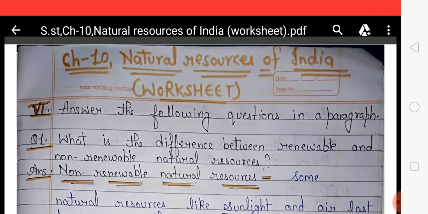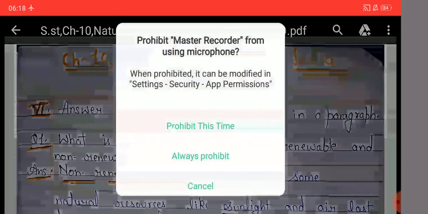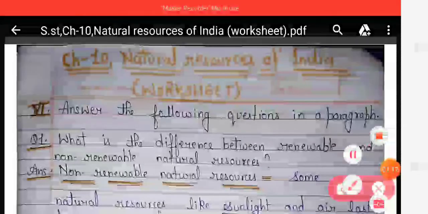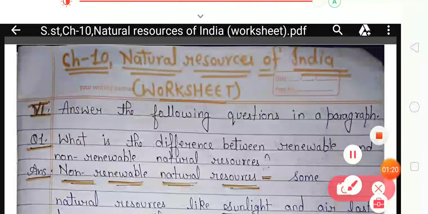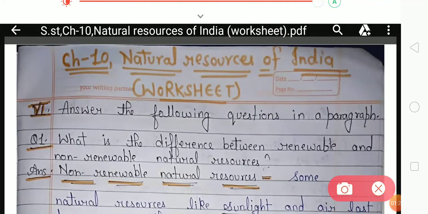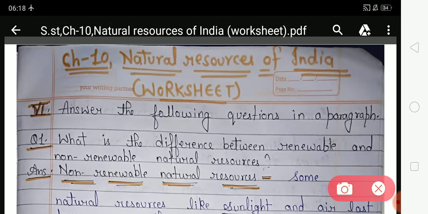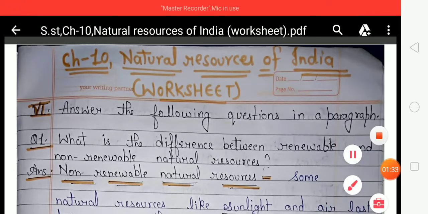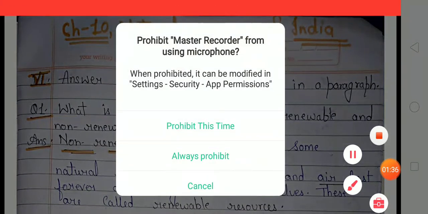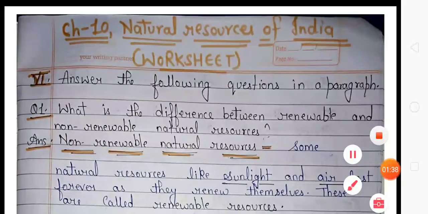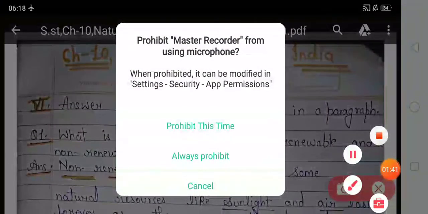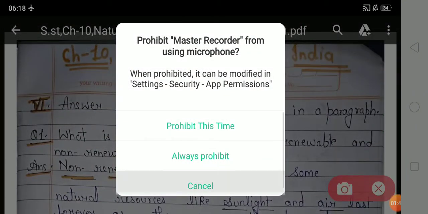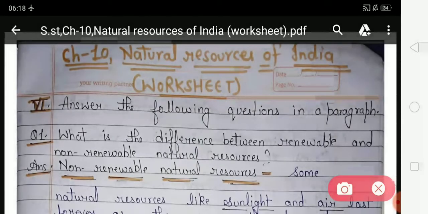Students, now come to worksheet number 6. Answer the following questions in a paragraph. So students, in this exercise, you have to give answers according to the given question.